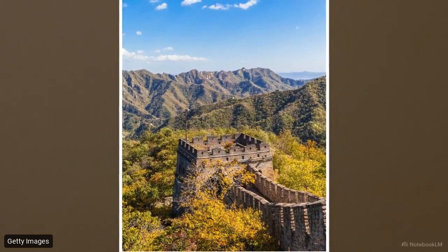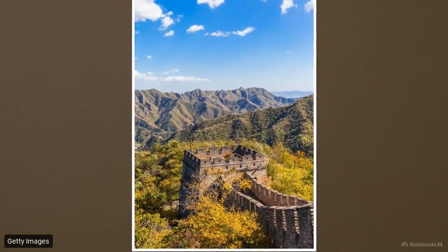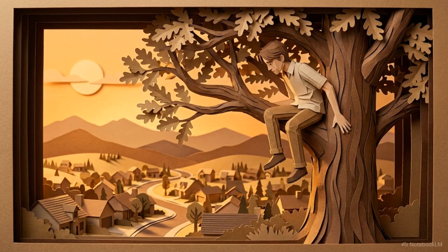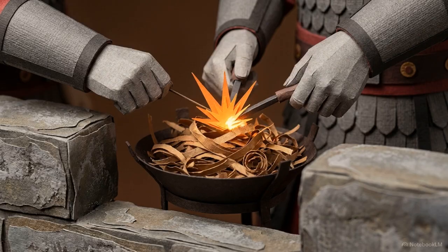A watchtower is a tall structure used by guards to look out for danger. For example, these towers allowed guards to see the dust from enemy horses miles away. Imagine climbing to the highest branch of a tree to see across the whole neighborhood. If a guard saw a threat, they lit a beacon.